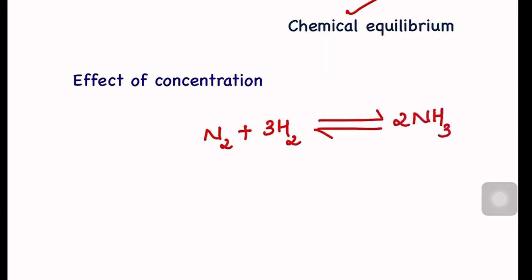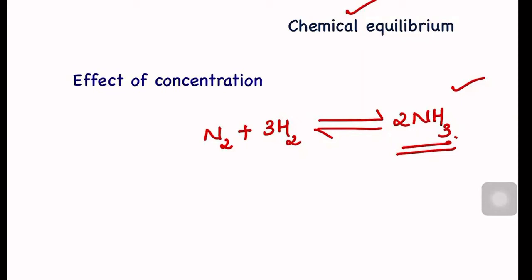I'm taking a very famous example. Nitrogen reacts with hydrogen and forms ammonia. Our job is to produce more and more ammonia. We started the reaction and started getting ammonia. But after some time, the reaction reached equilibrium. Once the reaction reached equilibrium, further ammonia will not be formed. Further production of ammonia is stopped.